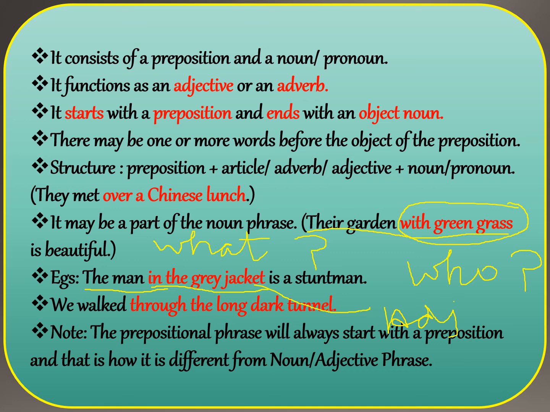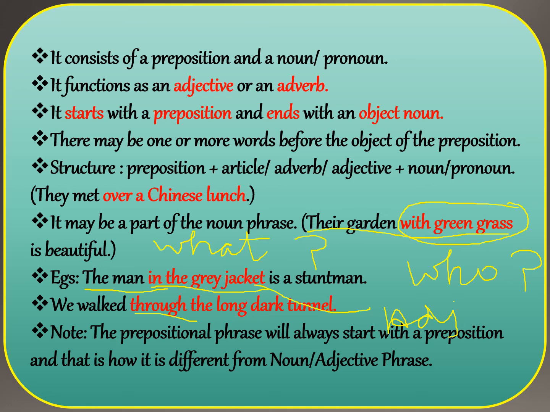The second example, we walked through the long dark tunnel. We walked through is a preposition, and the long dark tunnel is the object of preposition, right? But if I ask this question, we walked where? Through the dark tunnel.